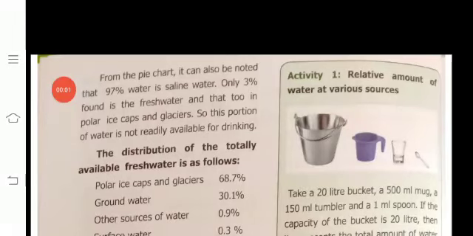Good morning children, we are discussing the second lesson, the water lesson. I finished the first two pages, and now the third page. Listen. From the pie chart you already saw in the previous class, okay.